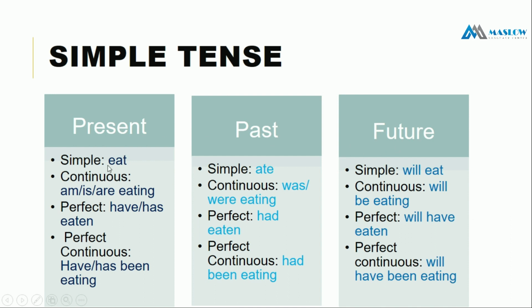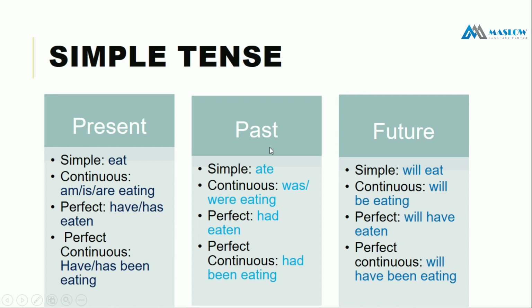Simple present is, for example, eat. The continuous tense of present is am, is, are, then verb এর সাথে ing. The present perfect is have, has, then verb এর third form eaten. Then perfect continuous is have, has been, then verb এর সাথে ing.